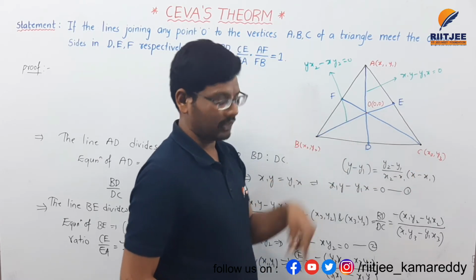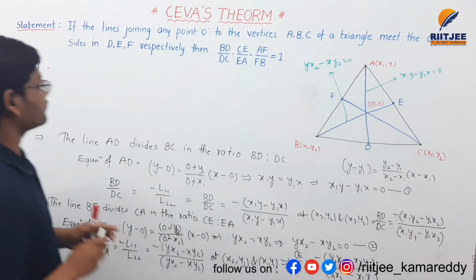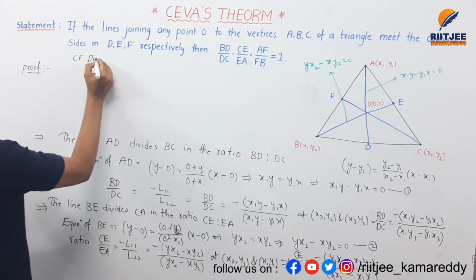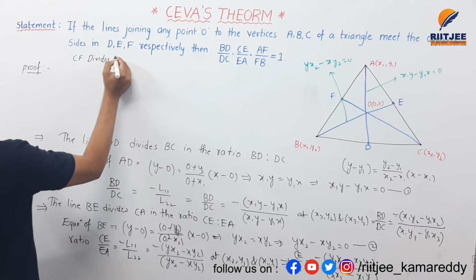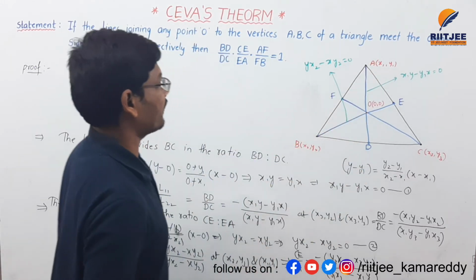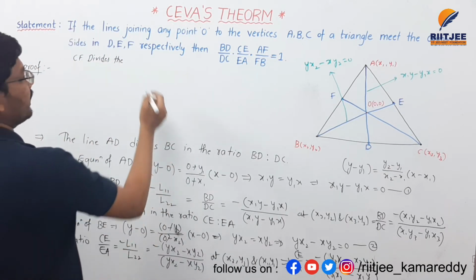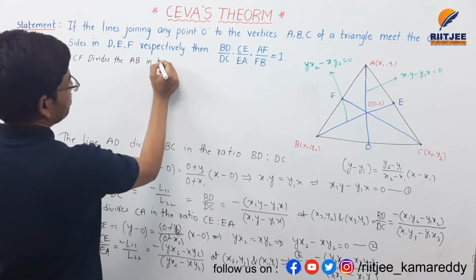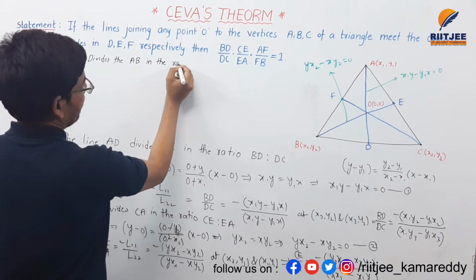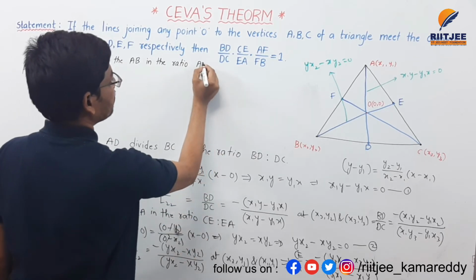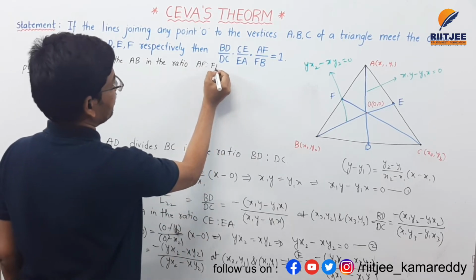Next, finally the CF line. CF divides the line AB in the ratio AF to FB.